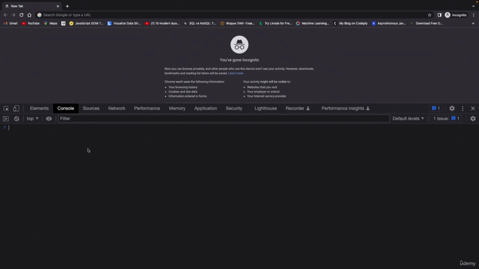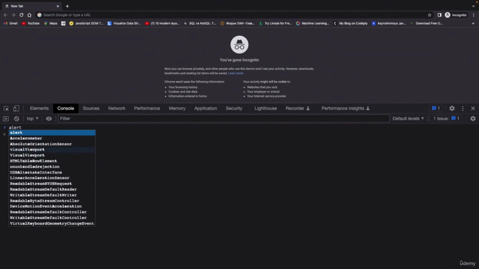So the first thing that we are going to write is alert. Alert is just a simple so-called JavaScript function that alerts something on the browser. Now you don't have to understand all of these things right now. I'm going to teach you everything in great detail. We are just testing something, so it is better to follow what I am telling you.